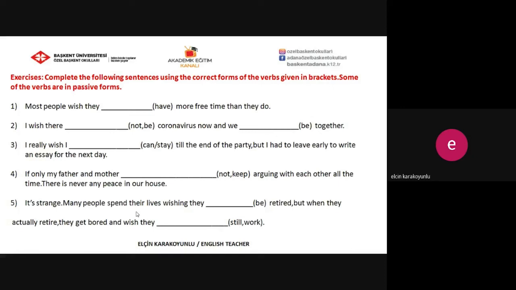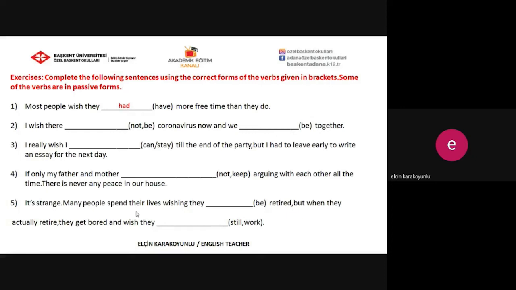The first one, most people wish they blank more free time than they do, but it means they don't have more free time. So we can use: most people wish they had more free time than they do.